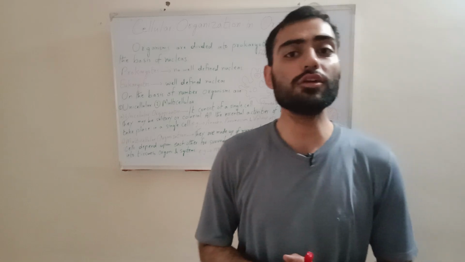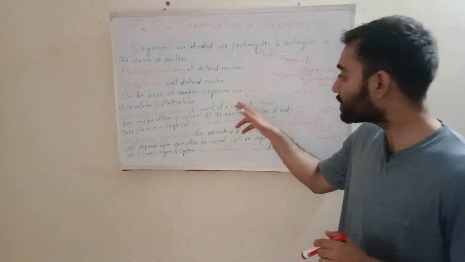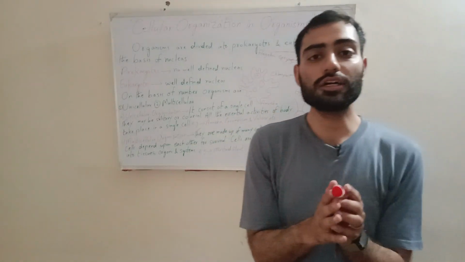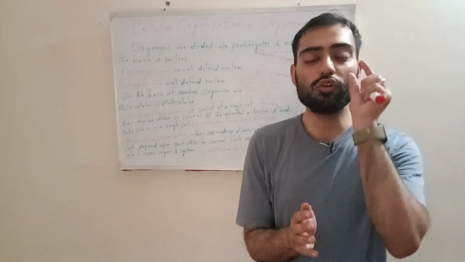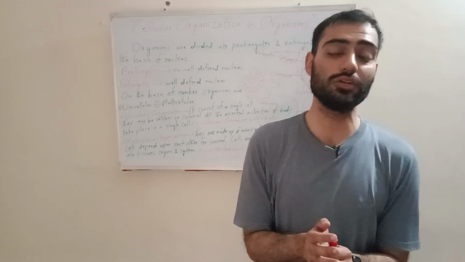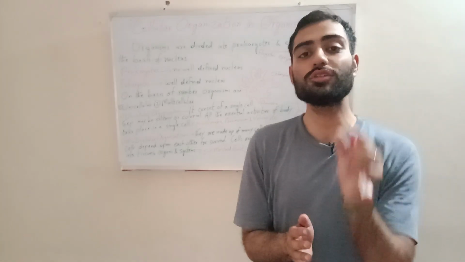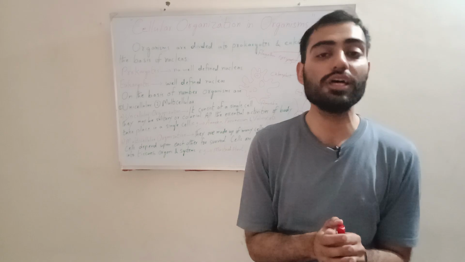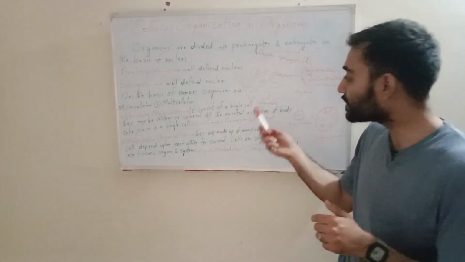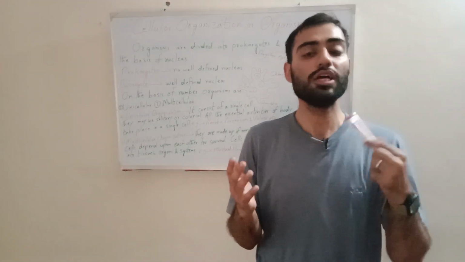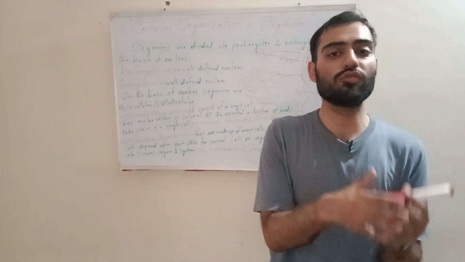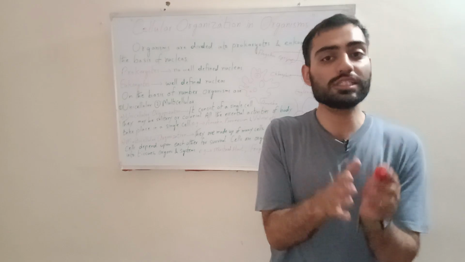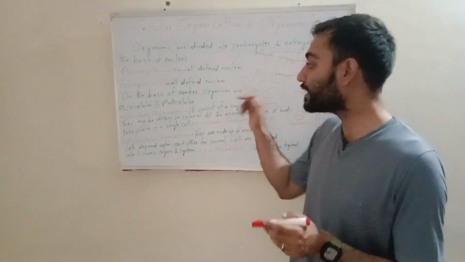What is unicellular organization? It consists of a single cell. This group includes those organisms in which the body is made up of only a single cell. Yes, dear viewers, the single cell carries out all the essential activities of life. It means digestion, eating, protection, removal of waste, all of these activities are carried out in the single cell.